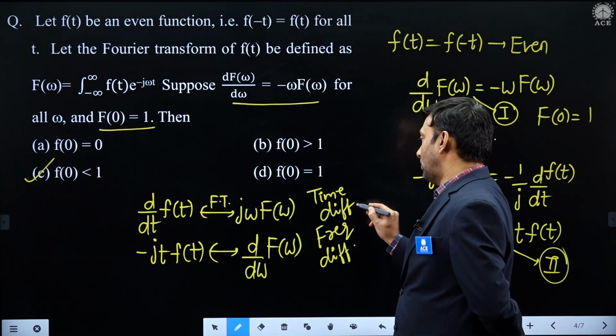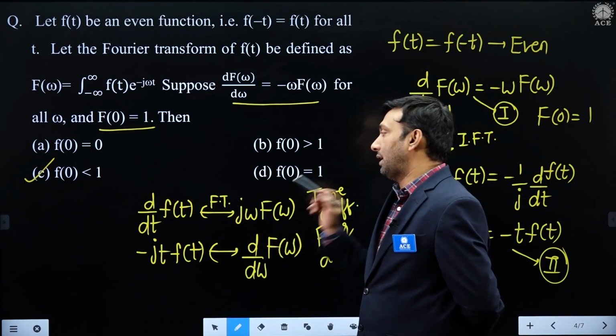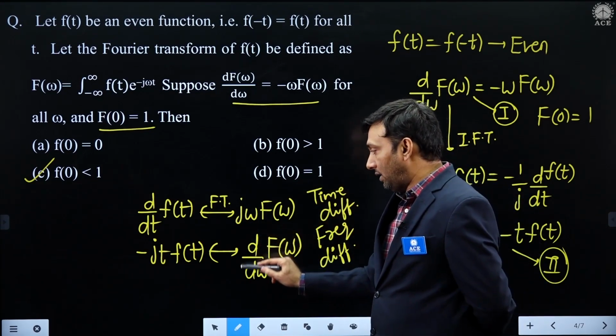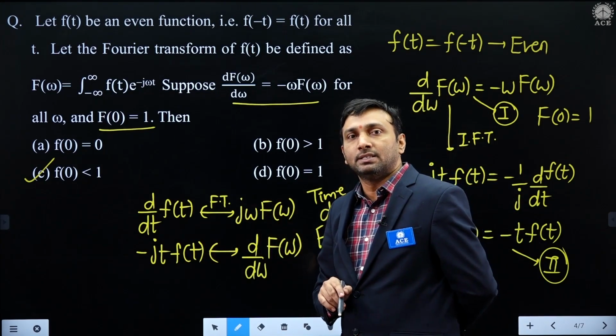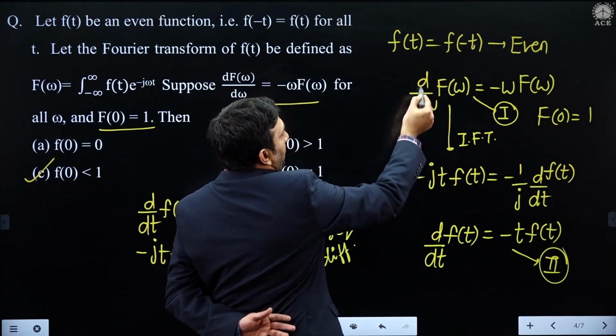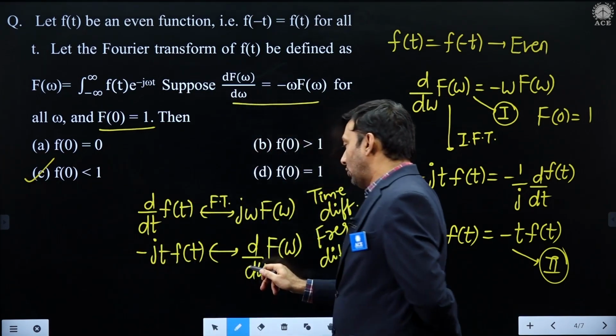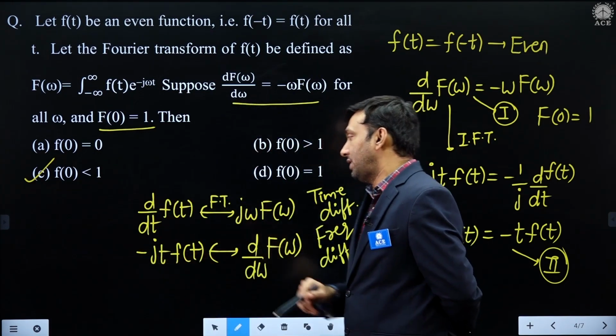When you apply these two properties, then only you can say the answer. What is d by dt? Fourier transform, j omega. When you take d by d omega, it corresponds to minus jt. So, if you observe the given data for d by d omega, it corresponds to what, sir? When you take d by d omega in the time domain, we are writing minus jt.